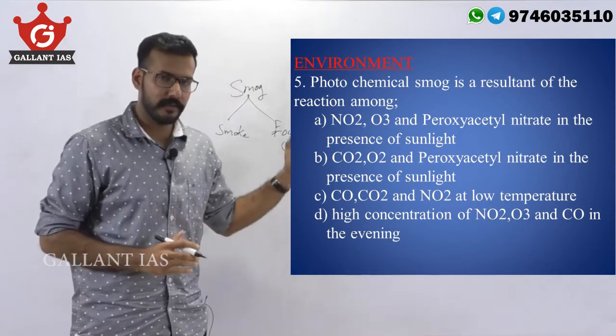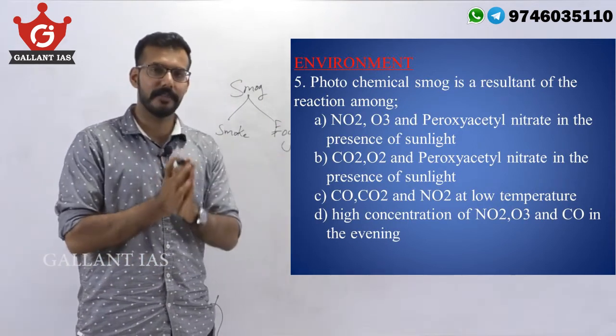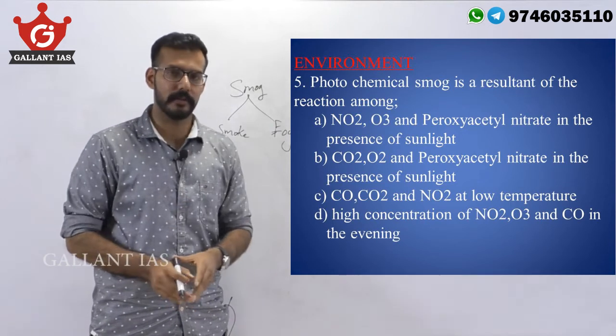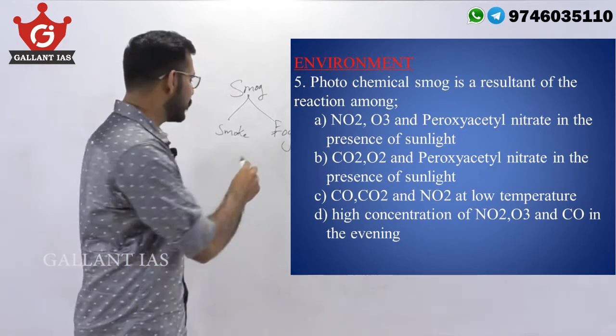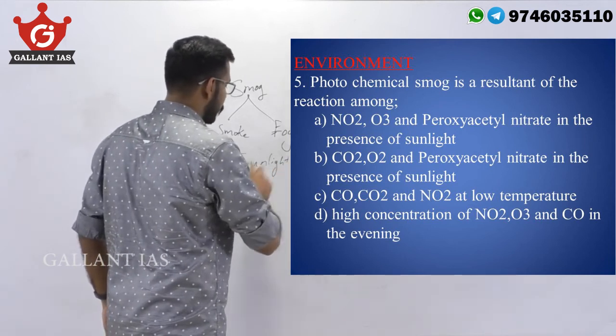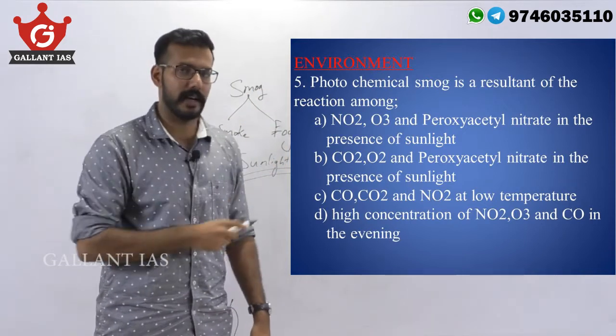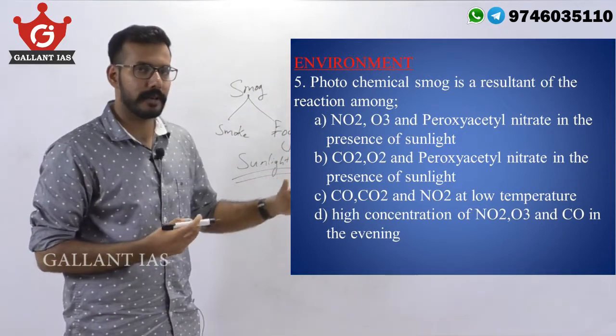Photochemical smog is formed as a result of reaction between nitrogen oxides and hydrocarbons in the presence of sunlight. Sunlight is very important for this. As the very name suggests, it's a photochemical reaction.